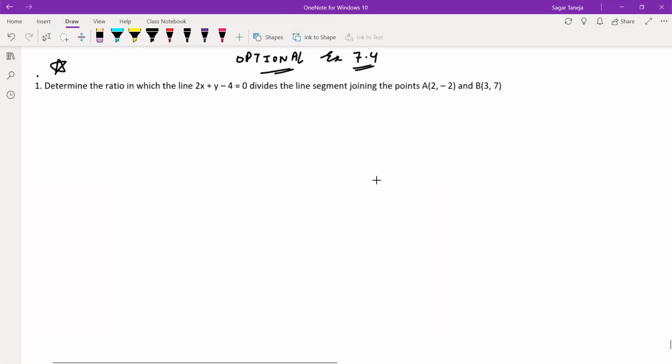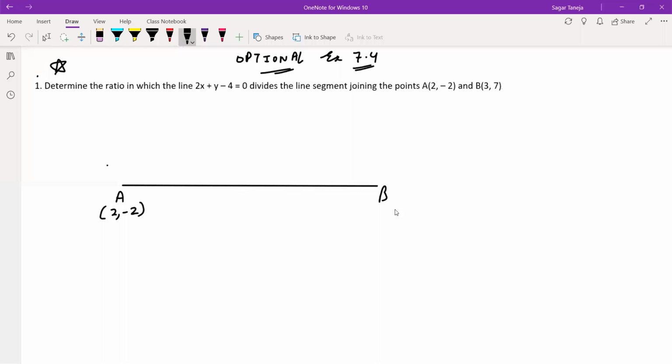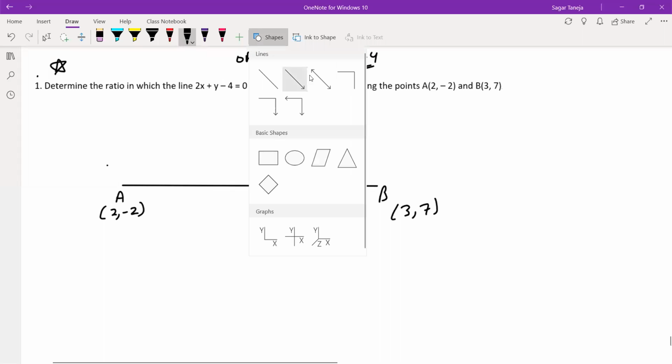So there is a line segment joining the points A and B, and A is given here as (2, -2), and B is given here as (3, 7), and there is a line which divides this line segment. So let us draw a line.